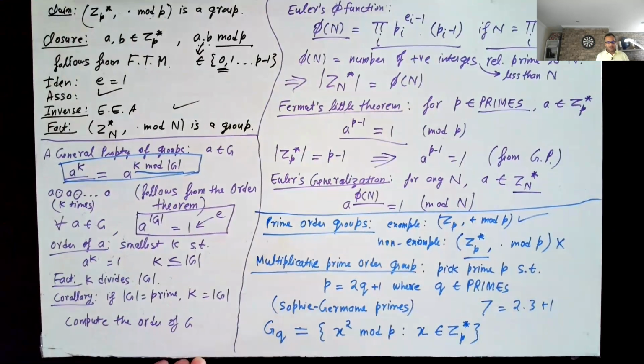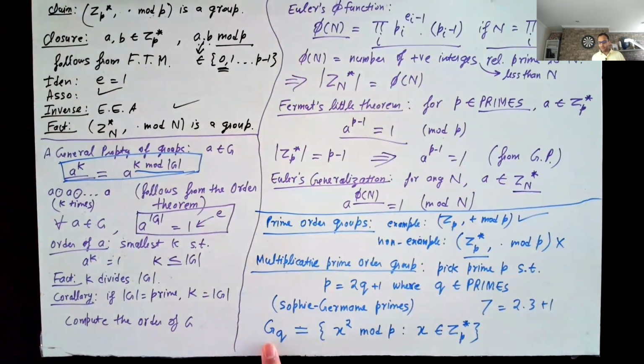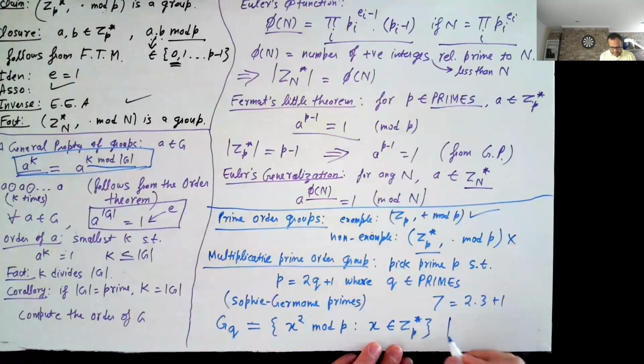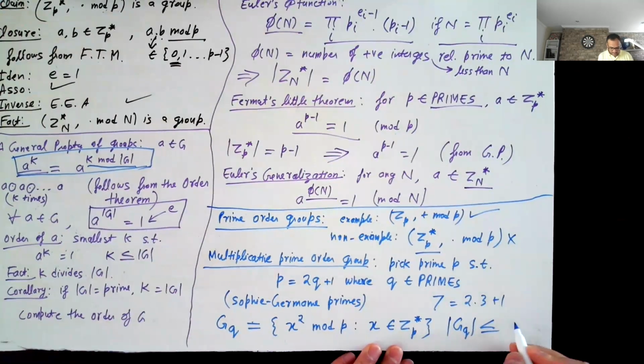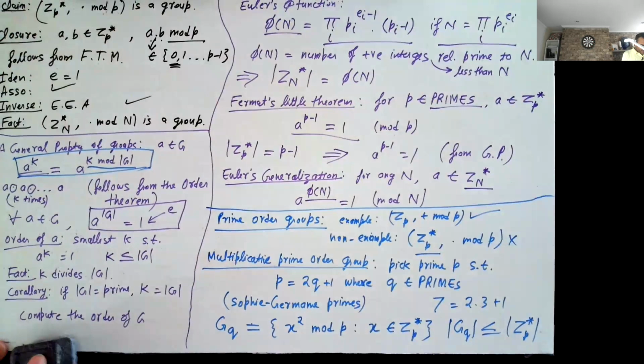So you look at ZP star, there are 2Q elements. You take the square of all of these elements. That gives you ZQ. And the idea is that if many of these squares are the same, then the order of ZQ might actually be lower than the order of ZP star. And our hope is that, of course, not only is it lower, it is actually a prime. So let's try to prove that this is a prime order group.